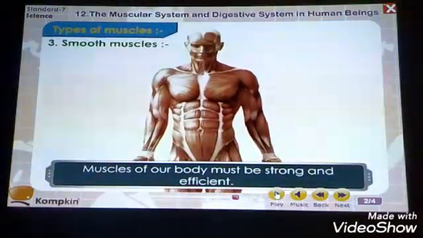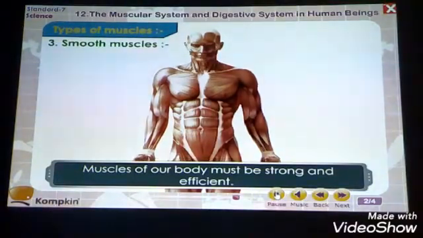Triceps means what? The muscles of the back part of the arm, what do we call all of them? We call them triceps. The muscles of our body must be strong and efficient. Efficient means they are able to perform a lot of work. That is why these muscles should be very efficient, so that we can perform our work immediately. So they must be strong and efficient, so that we can do our work quickly.